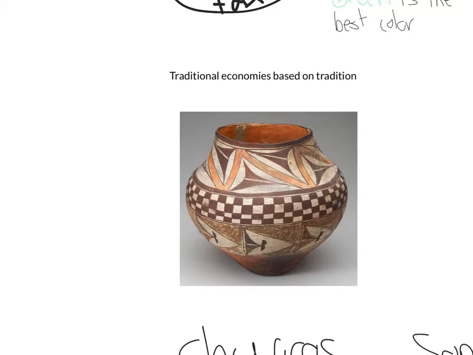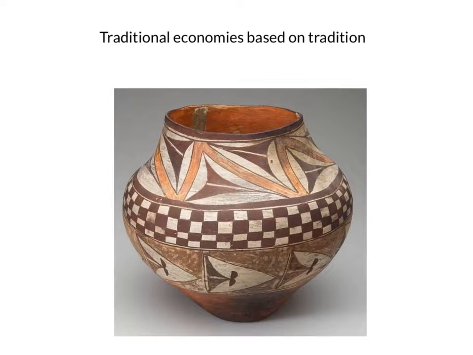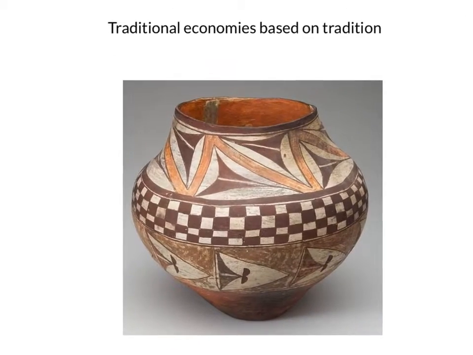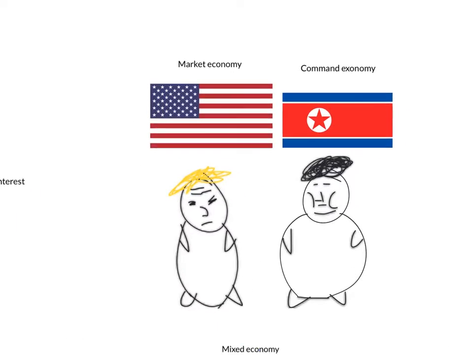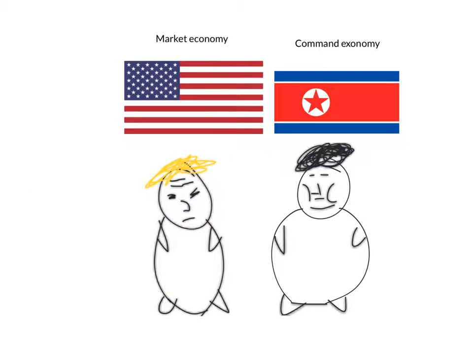Alright. Traditional economies are based around tradition, and they're often either agricultural or less technologically advanced. And here we have the example of pottery. Now, I'm going to quickly move on to market economy and command economy.